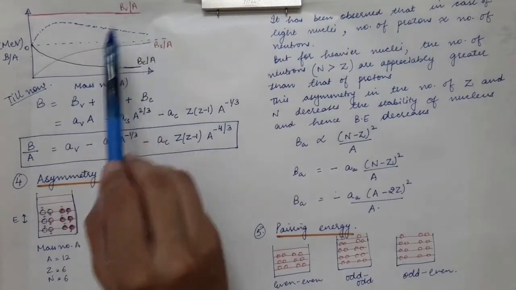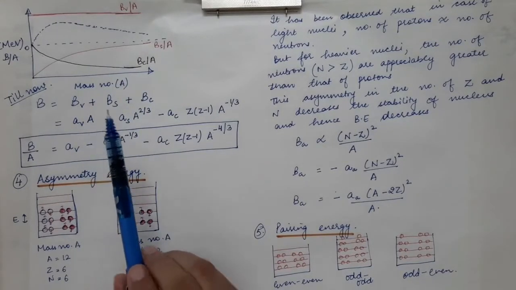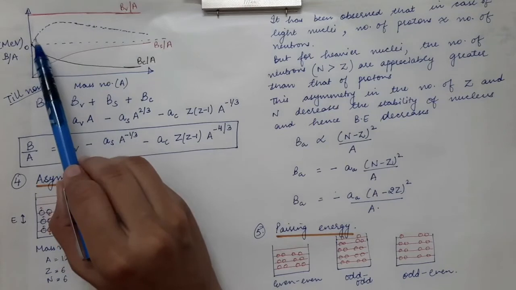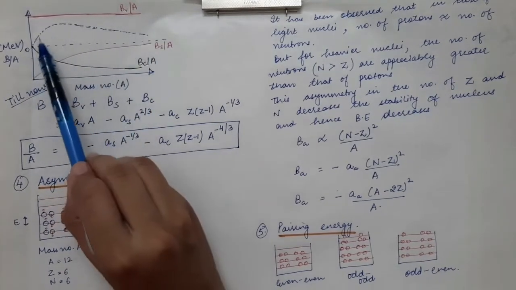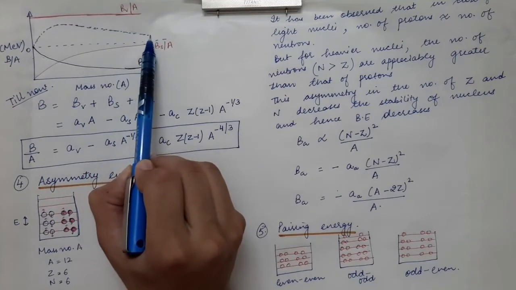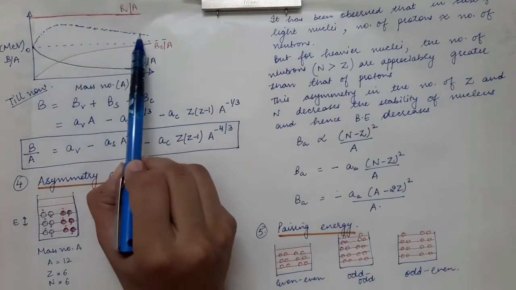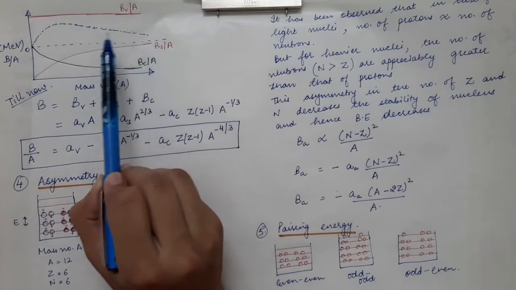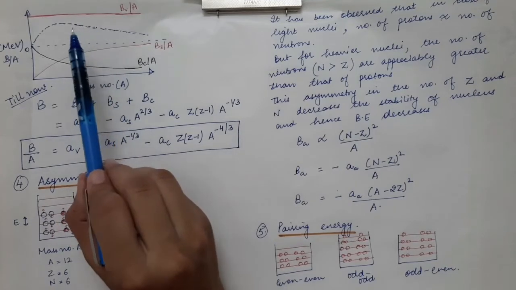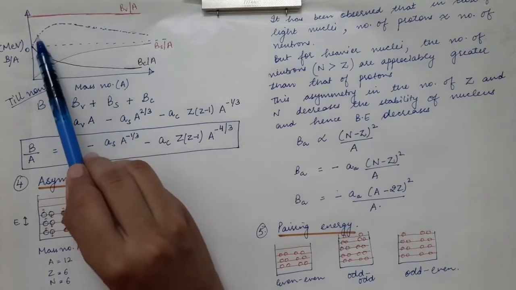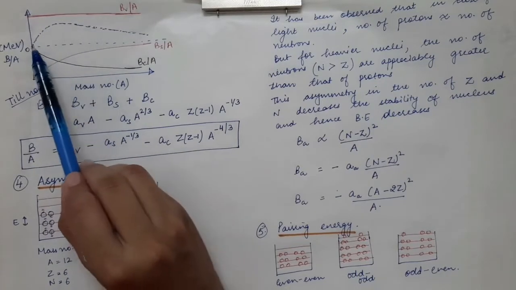Now when all these binding energies per nucleon are added up, we get a resultant curve which is shown by this curve. This is the resultant binding energy per nucleon, and you can clearly see that this is very similar to the binding energy per nucleon graph that we had drawn in the stable nuclei lecture. In that case we had peaks over here, but here we have a smooth curve.